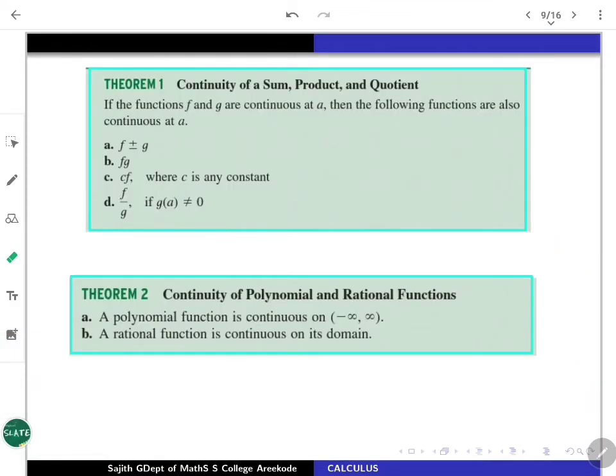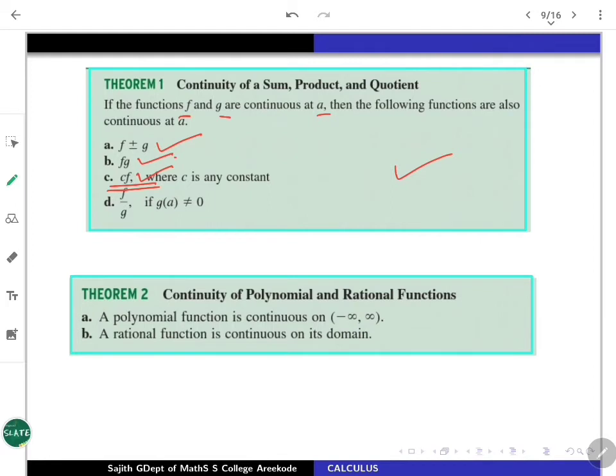The first theorem actually gives the summary. This part we have almost discussed. Suppose two functions are given which are continuous at a. Then f plus or minus g, fg, and cf are continuous. The function cf can also be deduced from the product: if you take f as the constant function c, then it is c times f.